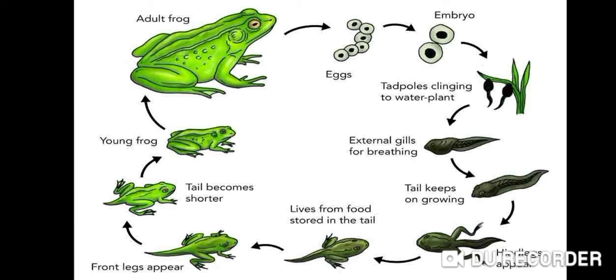Tadpole is adapted to live in water only. Tadpole has a long tail which helps it to swim easily in water. Tadpole breathes through gills like fish. It eats only tiny water plants and small aquatic animals. The tadpole gradually transforms into an adult frog by losing many old features of its body and developing new body features in many stages.